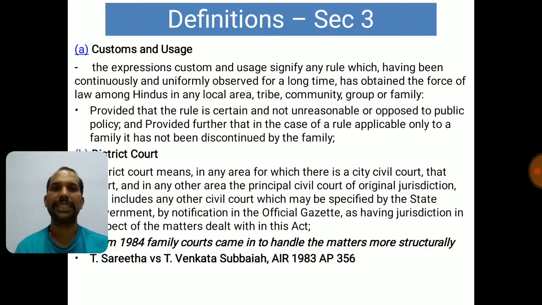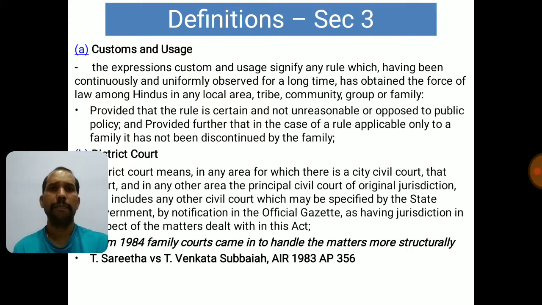Just because somebody practiced something for 1 or 2 years, we cannot say this is custom. Or something was practiced 50 years back continuously, from 50 years we have practiced this, but 10 years back we stopped following that custom, and then if we are restarting it, that cannot be considered as custom because it should be continuous also. So all the aspects are very important. It should be certain, it should be continuous, it should be followed for a long time, and it should be followed uniformly by everyone. When I say everyone, for a local area or tribe or community or group or a family, the group that we are talking about should have followed it for a particular time in a similar way.